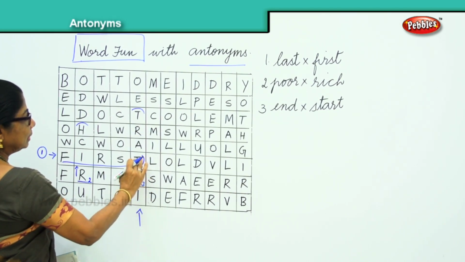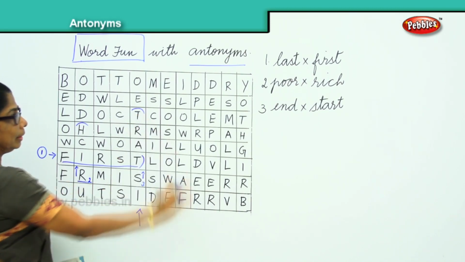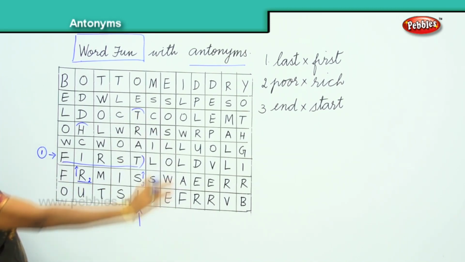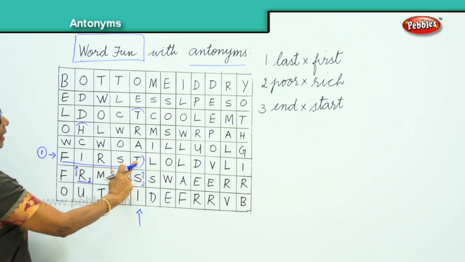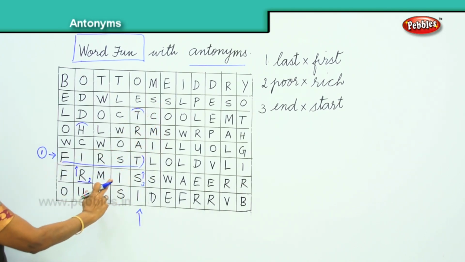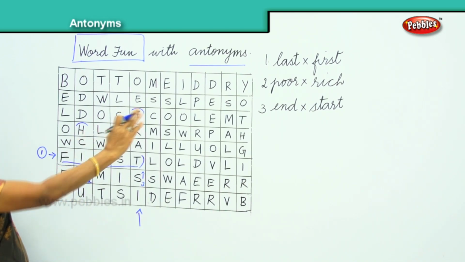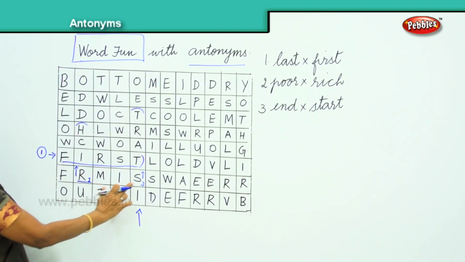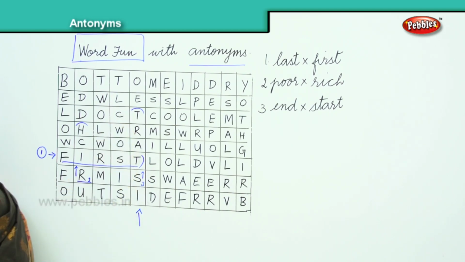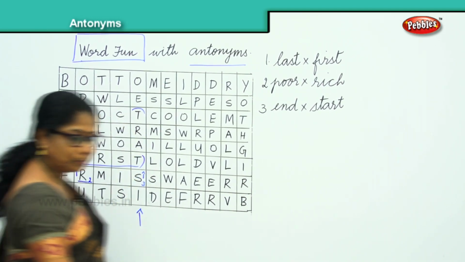Okay? S-T-A-R-T. So we found all the 3. Where is the first one? Last, first. Poor, rich. Where is the rich? R-I-C-H. End, start. S-T-A-R-T.